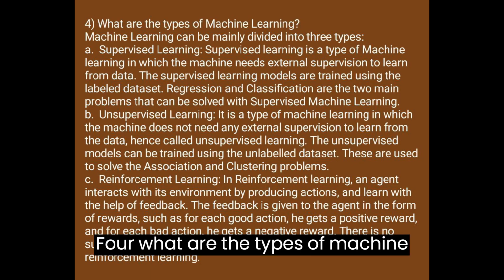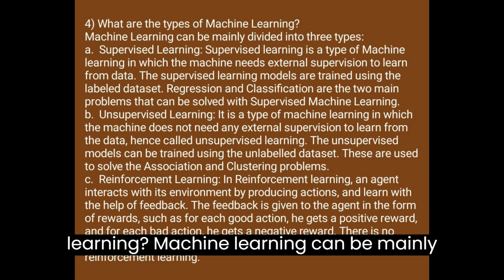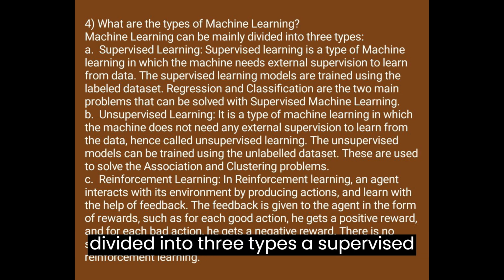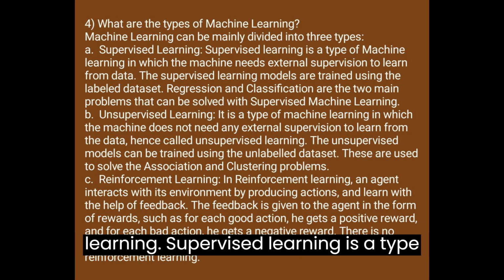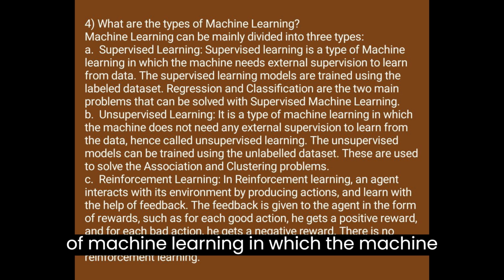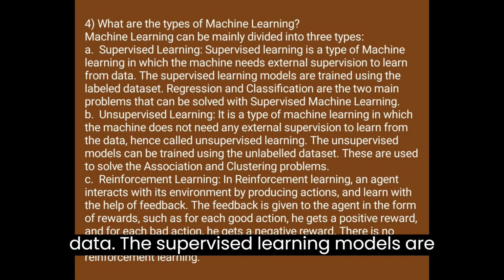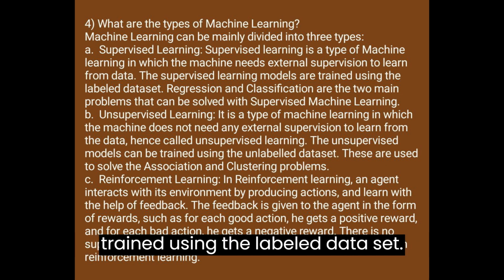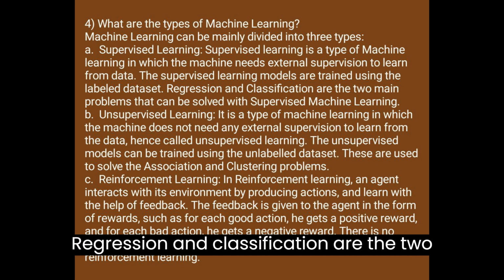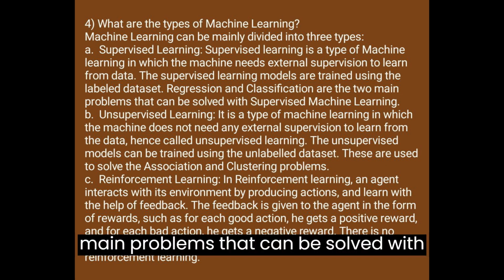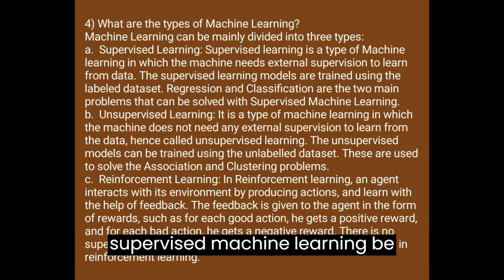4. What are the types of machine learning? Machine learning can be mainly divided into three types. A. Supervised learning. Supervised learning is a type of machine learning in which the machine needs external supervision to learn from data. The supervised learning models are trained using the labeled dataset. Regression and classification are the two main problems that can be solved with supervised machine learning.